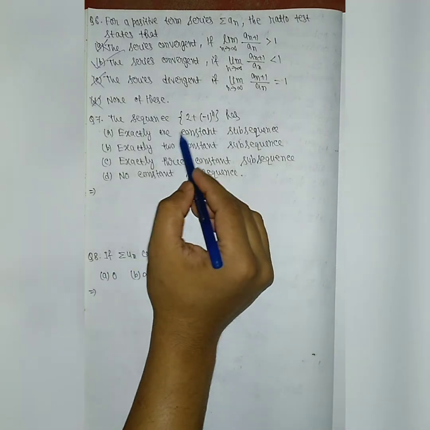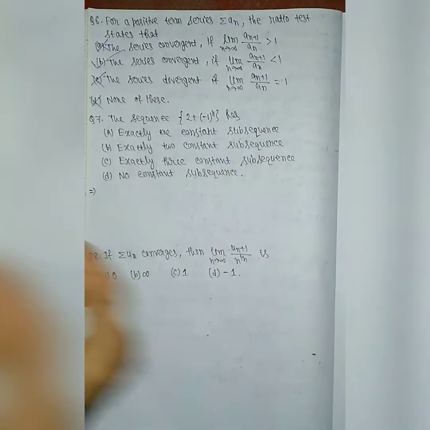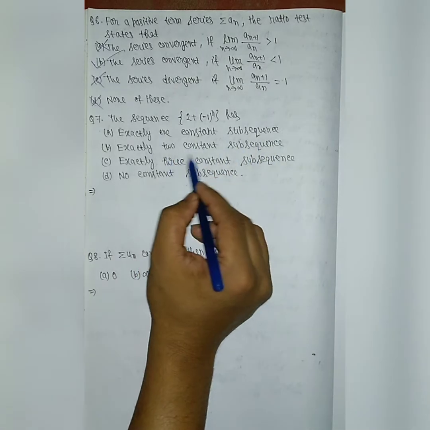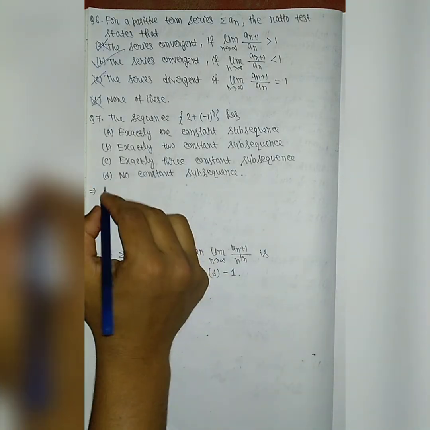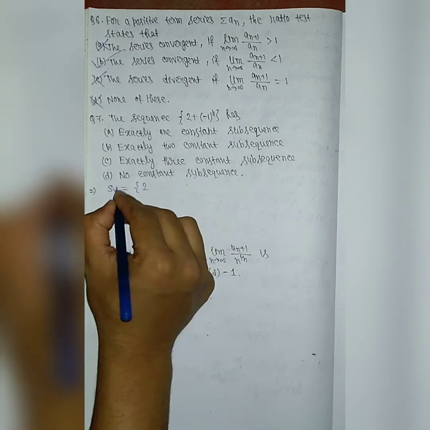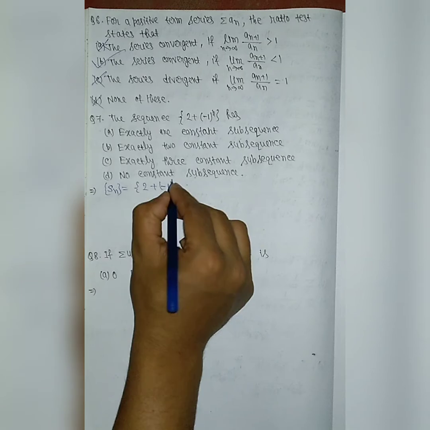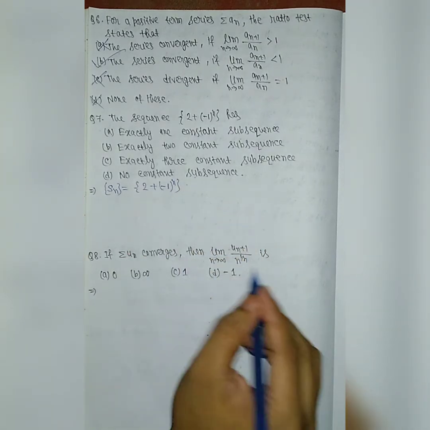The sequence given here is 2 plus (minus 1) to the power n. It is asked whether it has exactly one constant subsequence, exactly two, exactly three, or no constant subsequence. So we write the sequence Sn is equal to 2 plus (minus 1) to the power n. Now this n can take two types of values: n is even and n is odd.